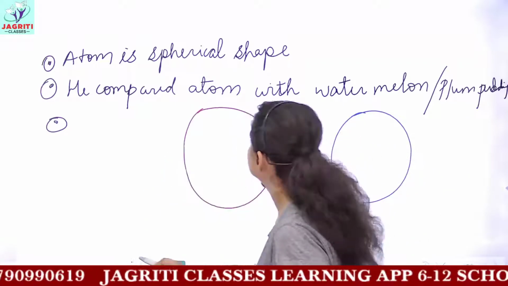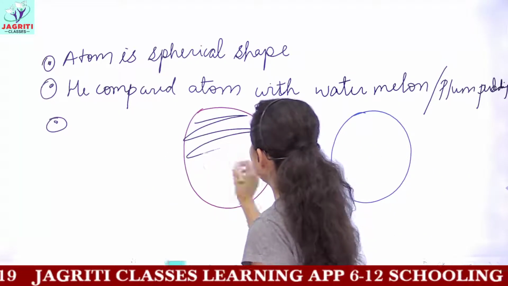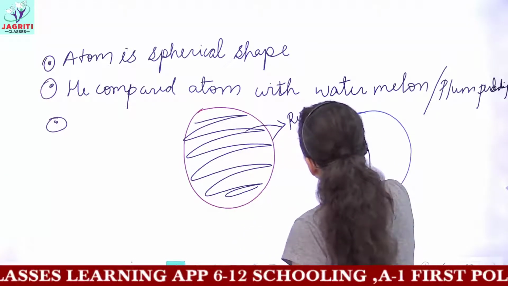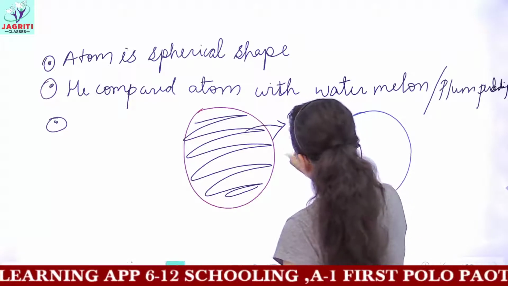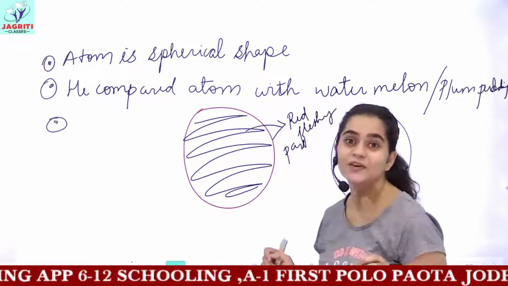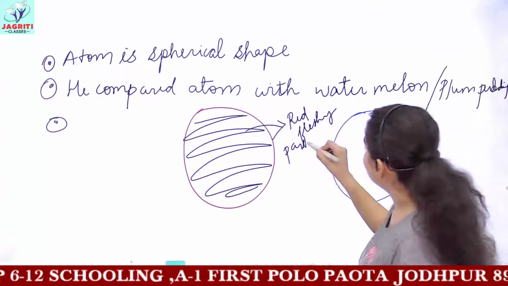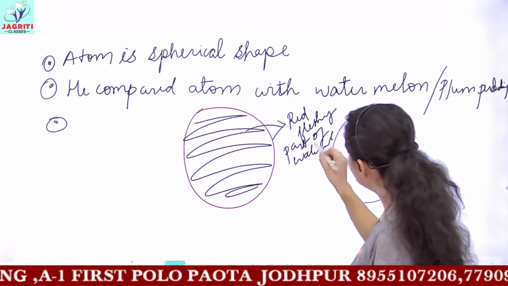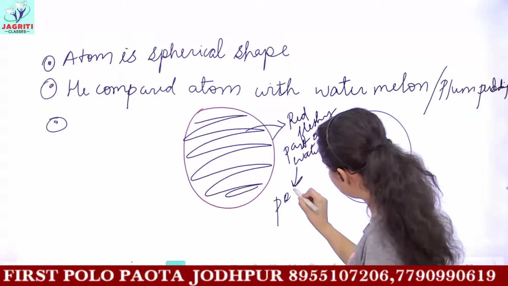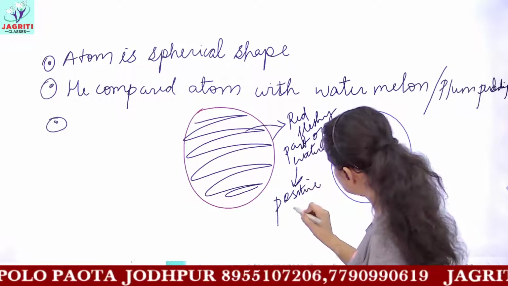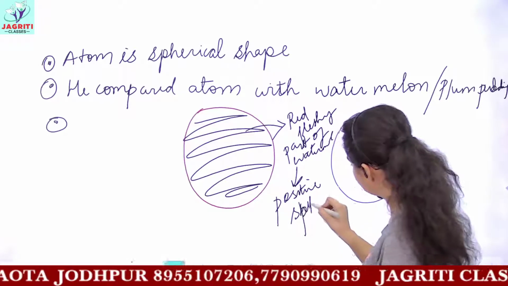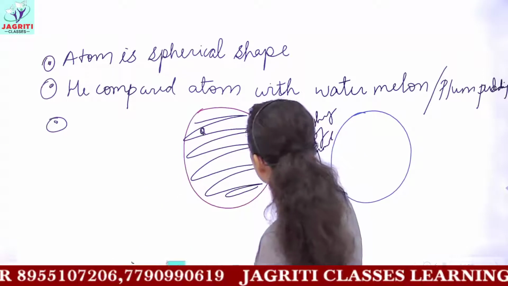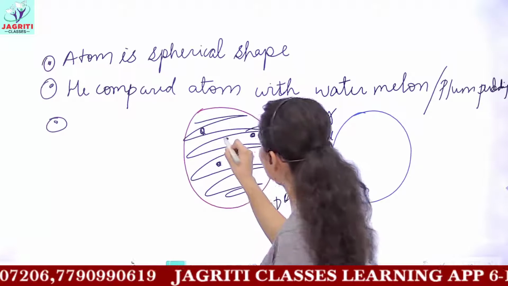He told that all the red fleshy part present in the watermelon is this red fleshy part. I hope you all are aware of the watermelon, okay? The red fleshy part of watermelon constitutes the positively charged sphere. This is a positive sphere. And in this red fleshy part, electrons are embedded like the seeds of watermelon.